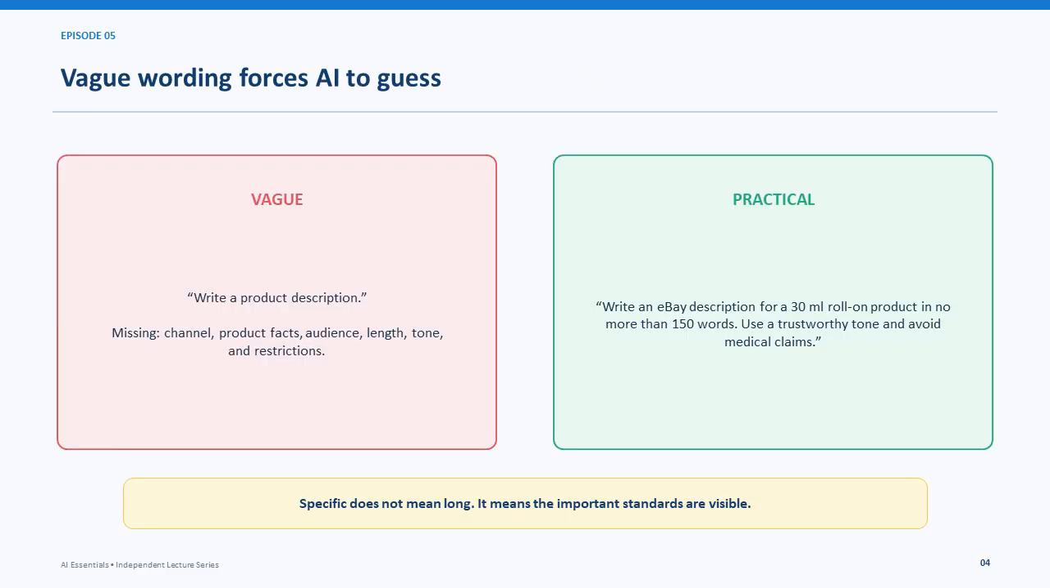Vague wording forces AI to guess. "Write a product description" leaves the channel, product facts, audience, length, tone, and restrictions undefined. The practical version identifies a 30 ml roll-on product, limits the description to 150 words, names the audience, and prohibits unsupported medical claims. Specificity is valuable when it makes an important standard visible.